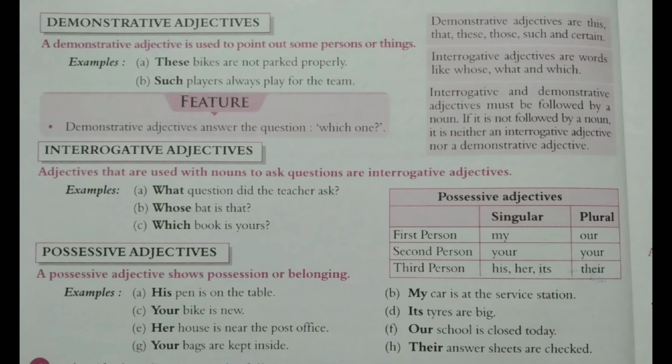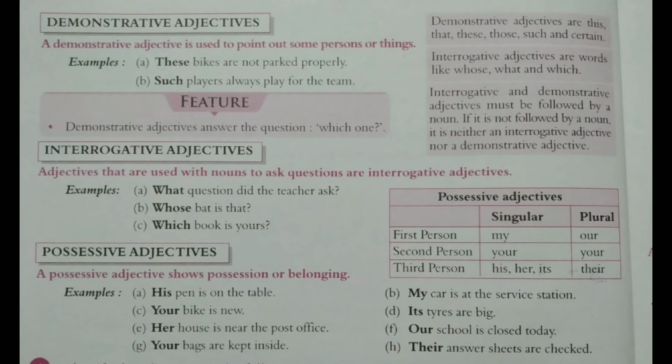Now we move to the next topic, possessive adjectives. Possessive adjective shows possession or belonging. Ownership. Let's see once. There at the corner there is a small table where you can see possessive adjectives of singular and plural in all three persons. First person, second person and third person.